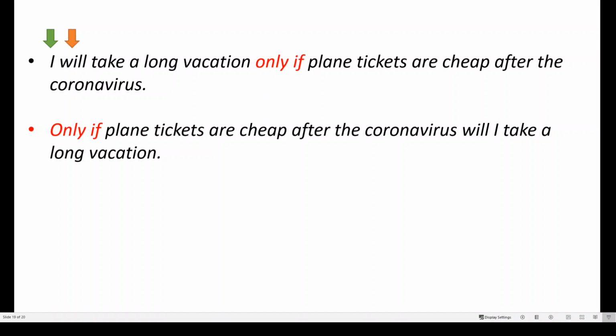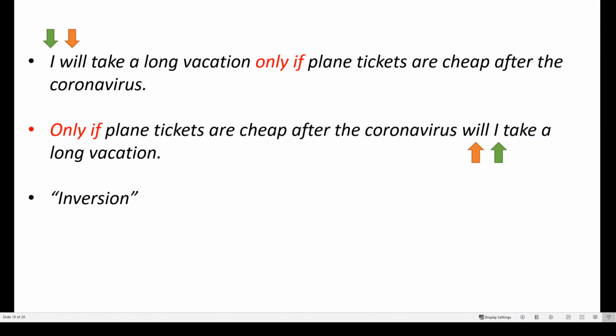But if you notice in the second sentence with only if in the beginning, will is first, and then I. In English, we call this inversion. If you invert anything, that basically means you change the order or the sequence. So the rule here is, if you use only if in the beginning of the sentence, the verb is first, and then the subject is next.